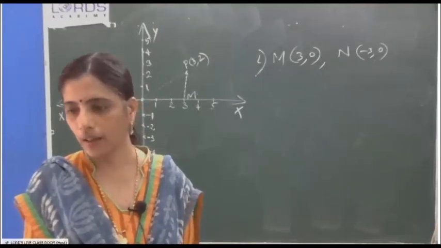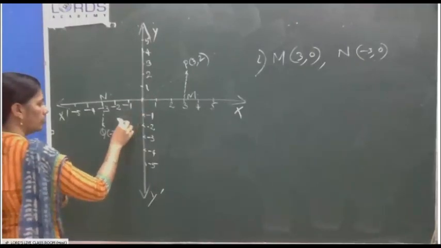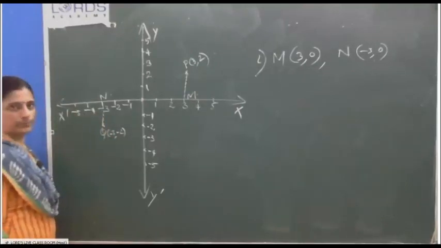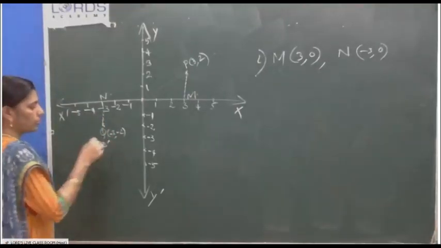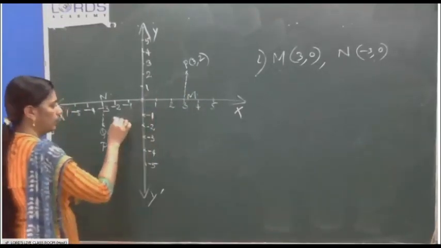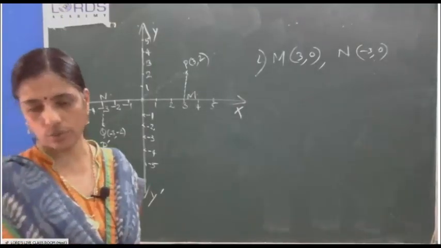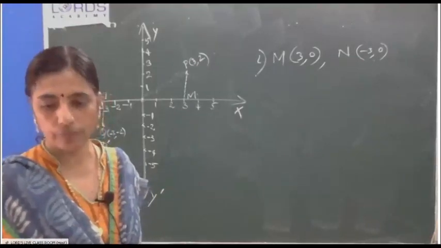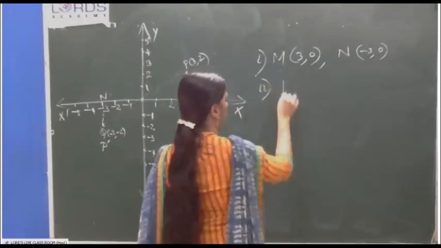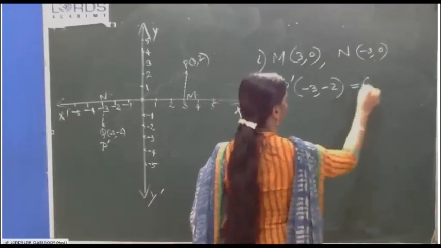Name the image of P. Okay. So, diagonally here also: 1 box, 2 boxes, 3 boxes. Here you will reach P dash. That is our Q. This is our P dash also, because after 3 jumps here, we will reach Q. So, P dash is negative 3, negative 2. They are asking, second, name the image of P on reflection in the origin. So, P dash is equal to negative 3, negative 2, equal to our Q.